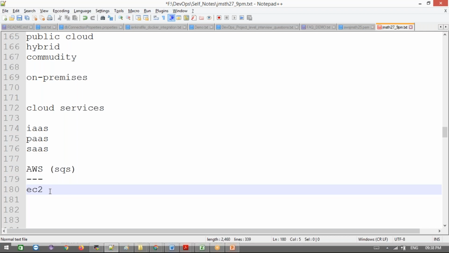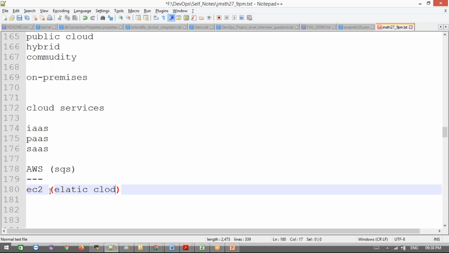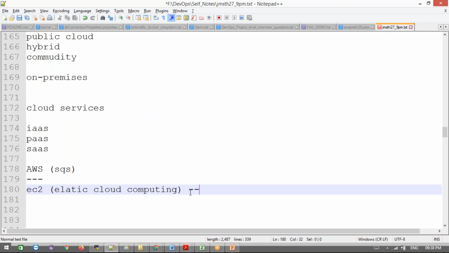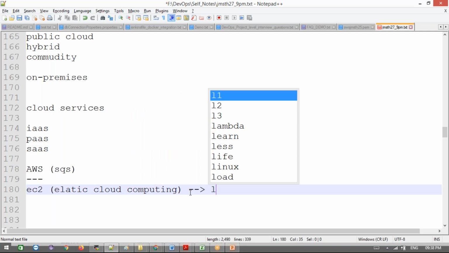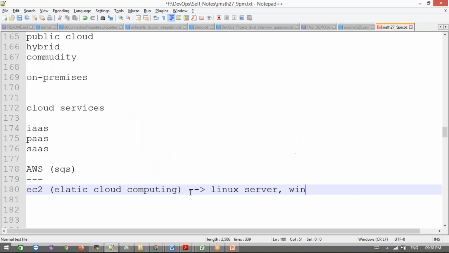EC2 is Elastic Cloud Computing. This is the main service we are going to use in real time also. What this means is they provide EC2 instances for us, as Linux servers or Windows servers. Any kind of OS, for example Ubuntu or CentOS or whatever OS you want, they are going to provide for us here. This EC2 we are going to use now.